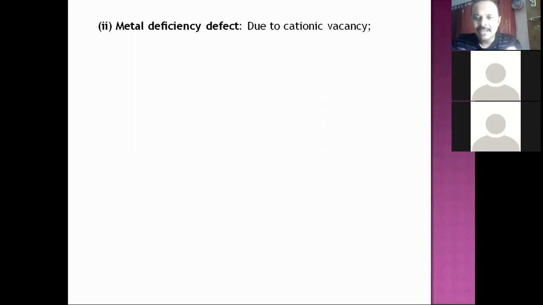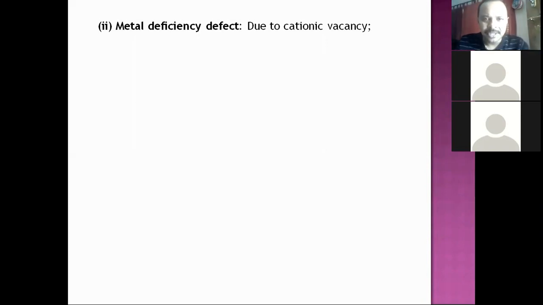As a result, the second type, metal deficiency due to excess anions in the interstitial site, is not a common example. So that cannot happen. Anions being large, they can't fit into smaller voids, so you don't get that as an example.